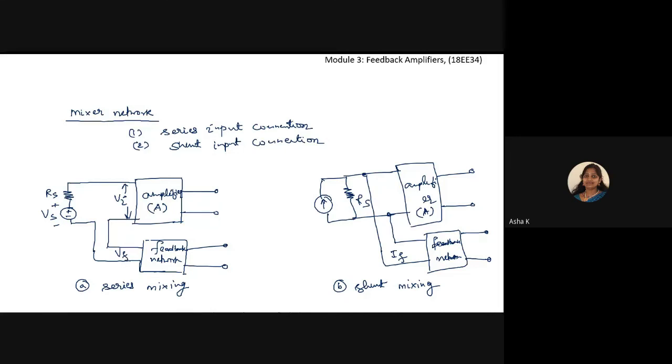So this is the amplifier and feedback network having the feedback factor beta, and here also the feedback factor beta. This is the amplifier with gain. Based upon how we are connecting, whether it is voltage and resistance or current and resistance, we have two types of mixing: one is called series mixing, and the other is called shunt mixing. These first two sampling network connections and the series and shunt connections are very, very important. Based upon this 2 plus 2, we will have the variations of different types of feedback.